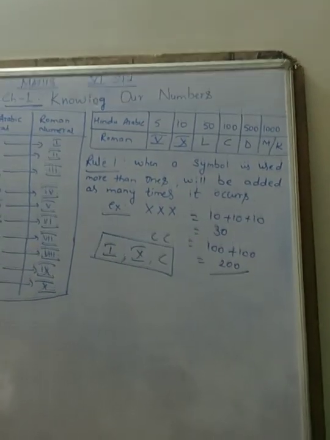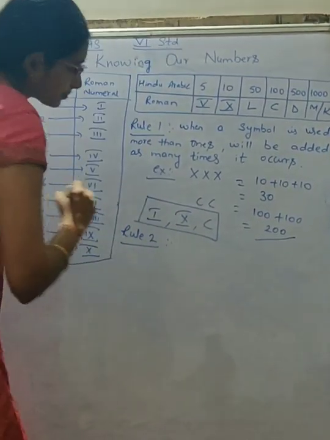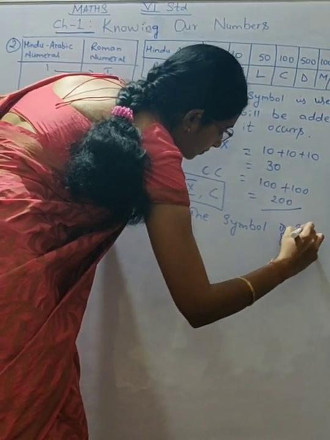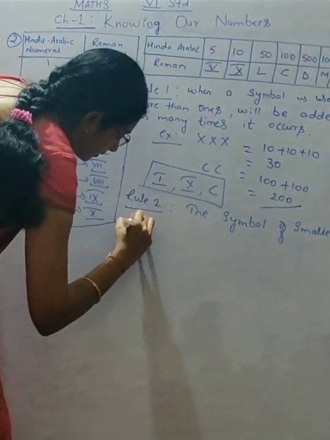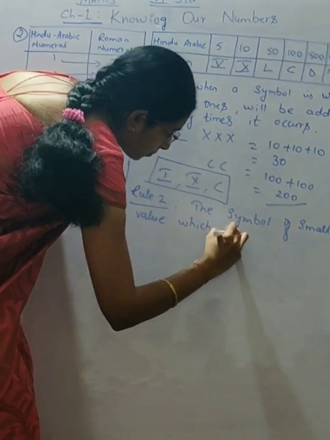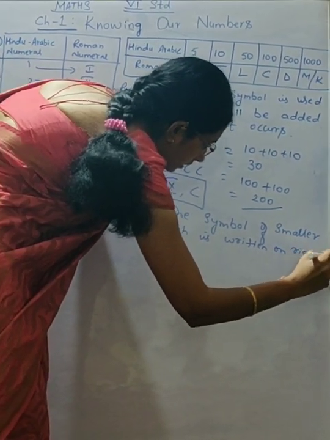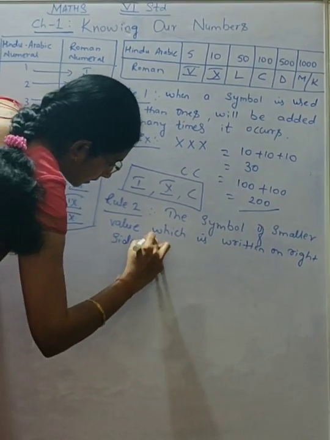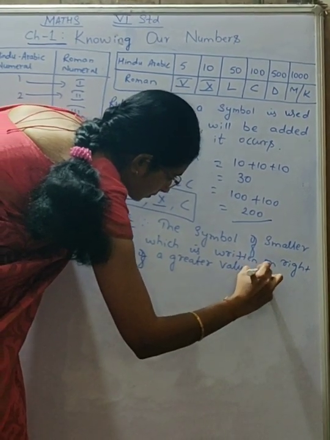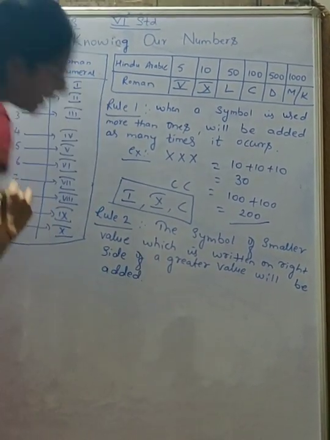Okay. Now see here. Second rule. What does the second rule say? Rule 2: The symbol of smaller value which is written on the right side of a greater value will be added.